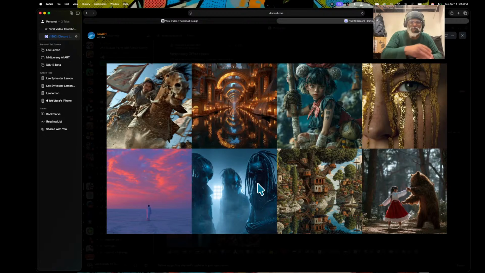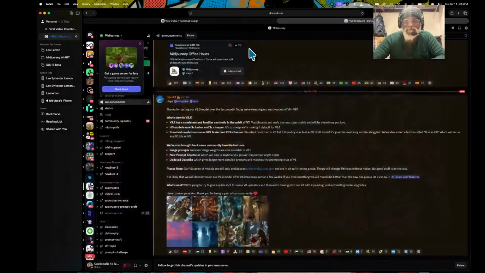So they skipped from 7 and went straight to version 8. This is the first time we're back on a version .1. They are planning to give us an 8.2 in the near future, but for right now we're on version 8.1, and we are curious to see.